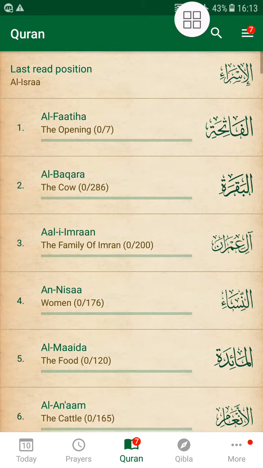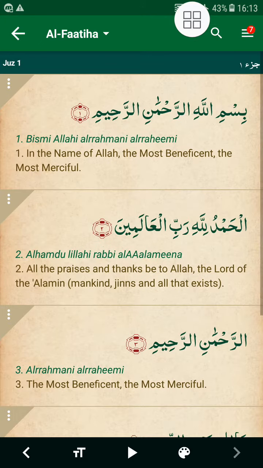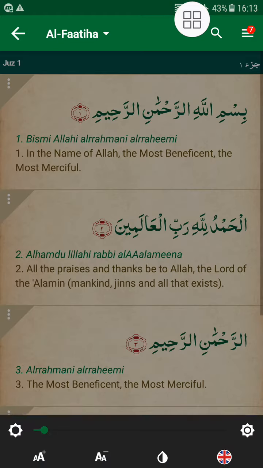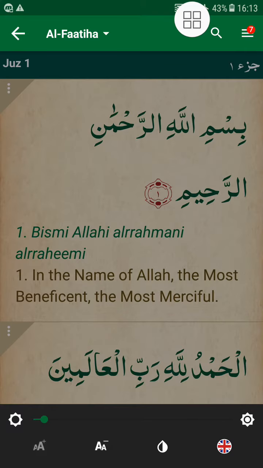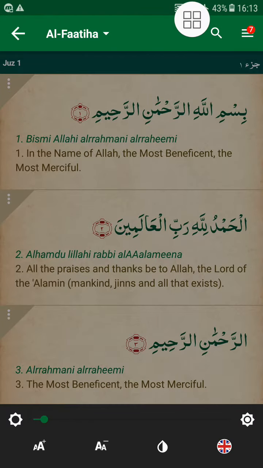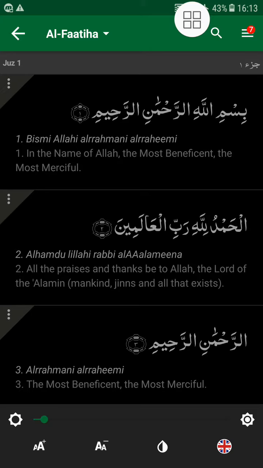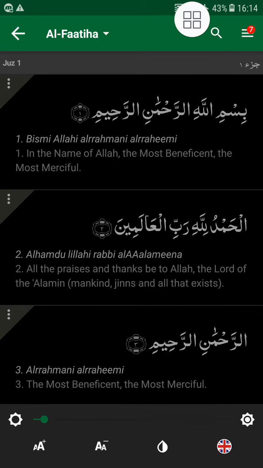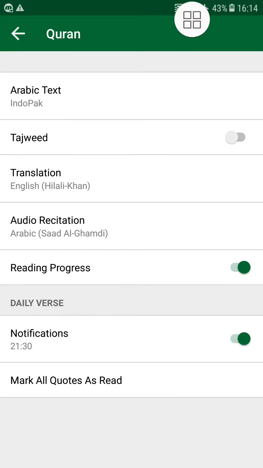Now you can go to the Quran here and just read whichever surah, whichever verse you want. You can increase the font size, you can decrease the font size, you can change it into dark theme if you are reading at night. You can select the translation from here, the Arabic text, Indo-Pak or Uthmani, the tajweed, the translation, the audio recitation, reading progress.